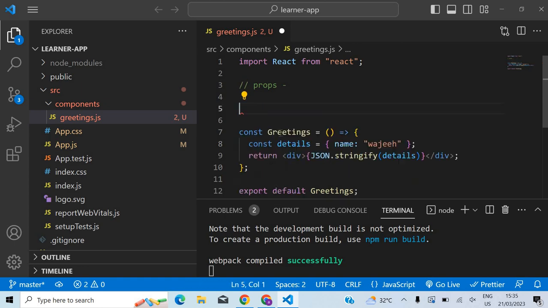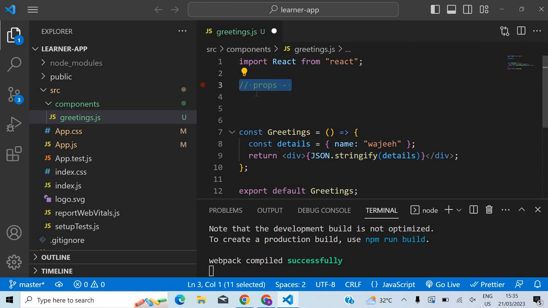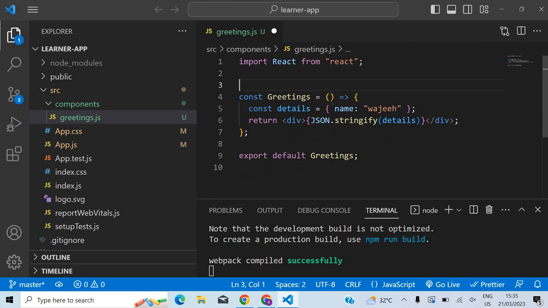Likewise, we can say a React component also has properties. Actually, I'm saying properties, but it's called props only, okay? I guess they named it because it is like a property for that component. So every React component can have their properties, okay? And where do we define them? We have to do it here actually.